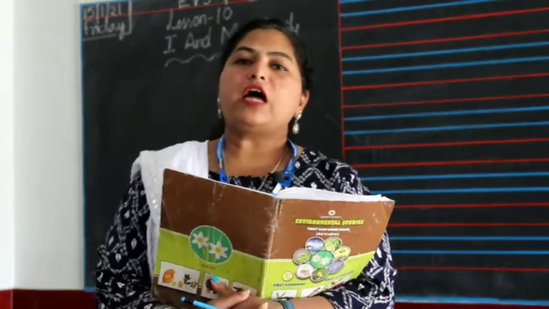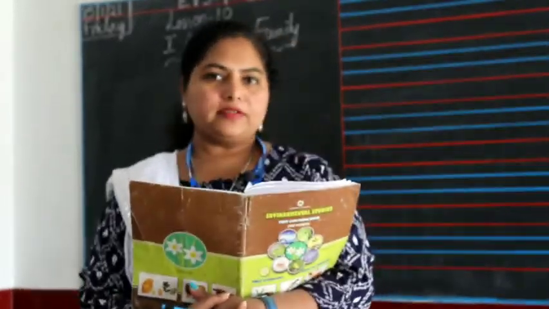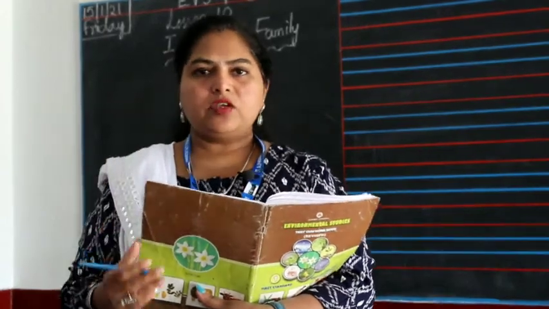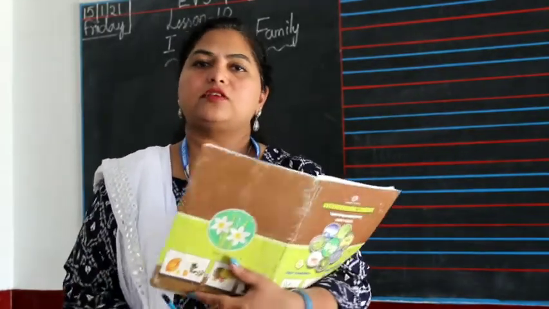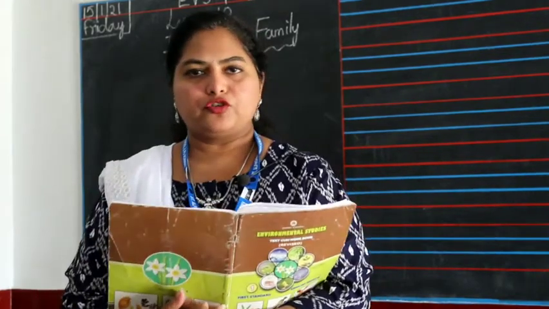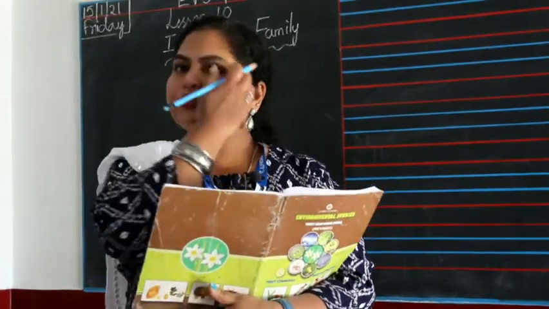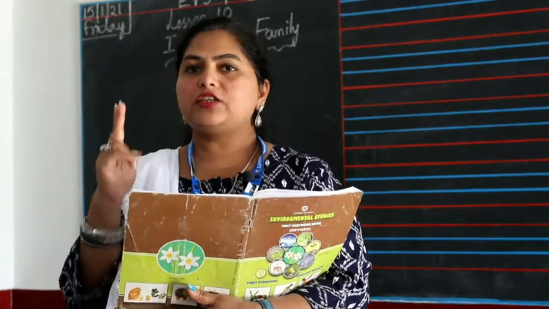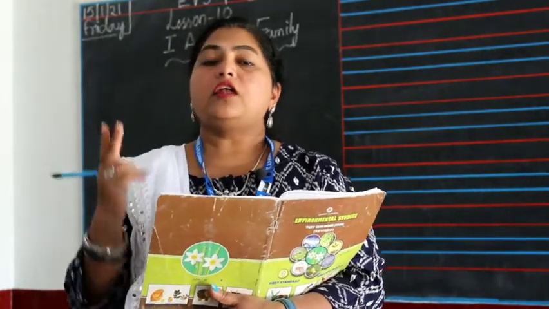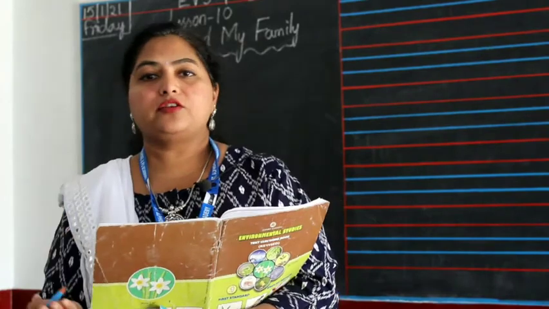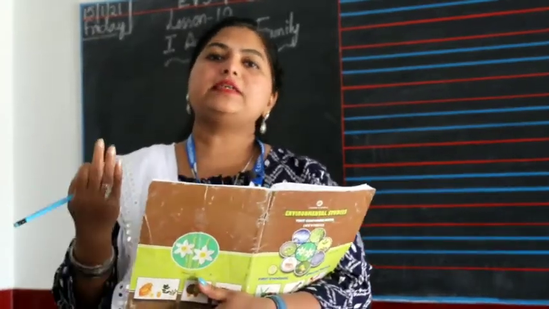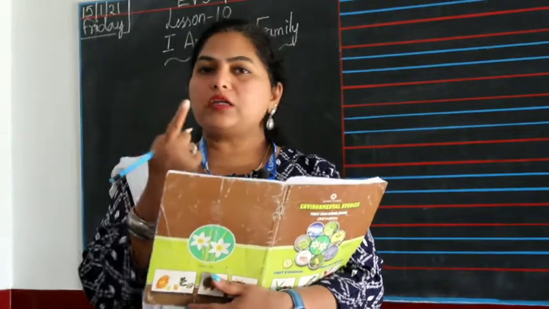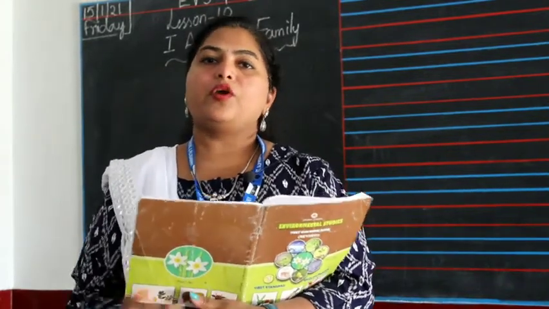So all of you have to do a family prayer with your parents once a day, maybe in the evening. Fix a time before your dinner. All of you sit together and do a family prayer, whatever religion you follow at home, in your own ways. Sit with your parents and siblings and do the prayer. Second thing, after that you are having your meal, your dinner. Now that you are at home, whoever's at home while you're eating, eat with your parents. At least one meal in the day, dinner, where all your family members are at home.